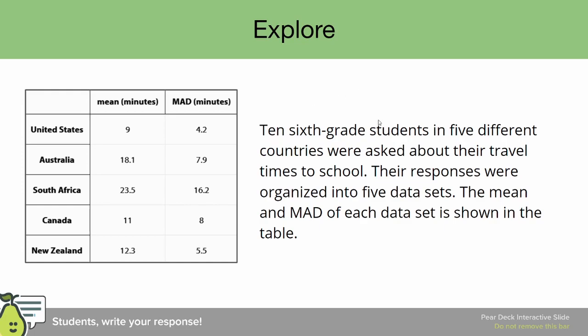This table shows 10 sixth grade students in 5 different countries, and they were asked about their travel times to school. Their responses were organized into 5 data sets. The mean and the MAD of each data set is shown in the table. So this table includes students from the United States, Australia, South Africa, Canada, and New Zealand. We could see the mean amount of minutes of their travel time to school, and we could also see their MAD minutes in terms of their travel times to schools.